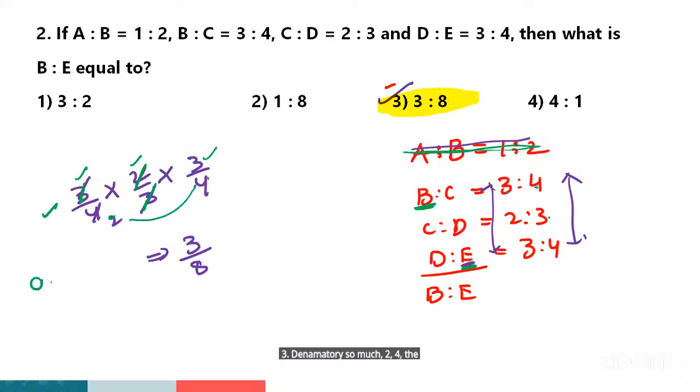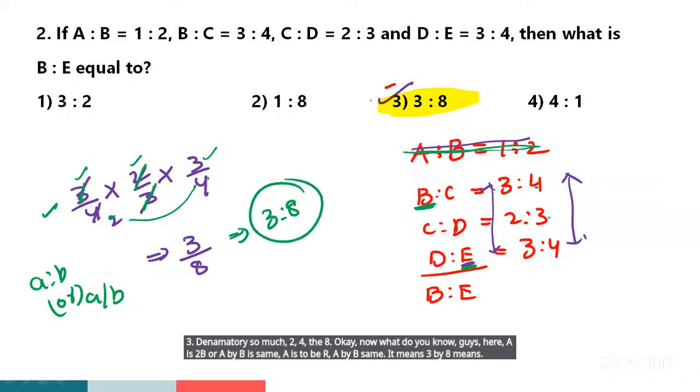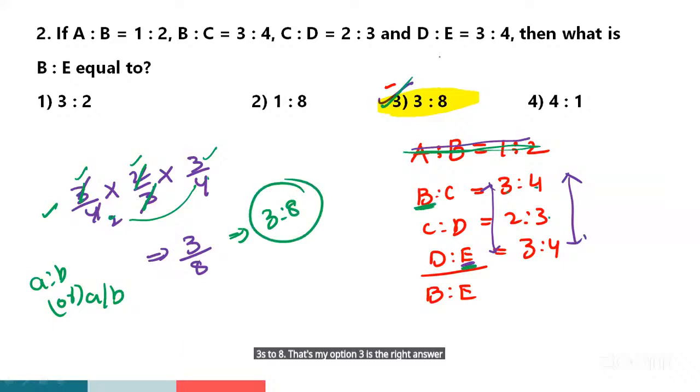Already you know, guys, here A is to B or A by B is same. It means 3/8 means 3:8. That's why option 3 is the right answer. Clear? Yes or no? Yes, sir. Okay, right. Very good.